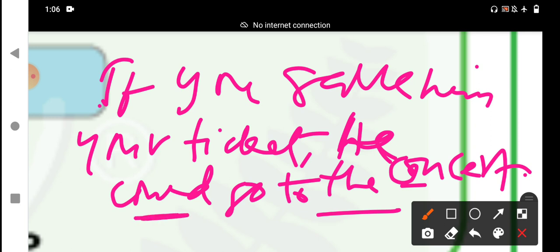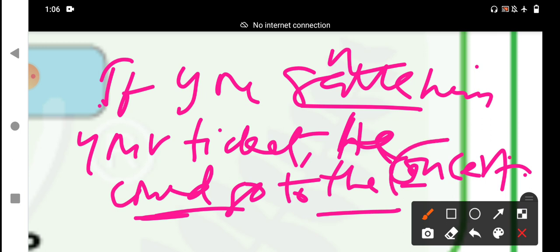If you gave is a V2 verb. In the second condition, the if clause is simple past tense and the main clause is could plus go, the ability to go to the concert. What is a concert? Concert means a musical performance in public, typically by several performers. If you gave him your ticket, he could go to the concert.